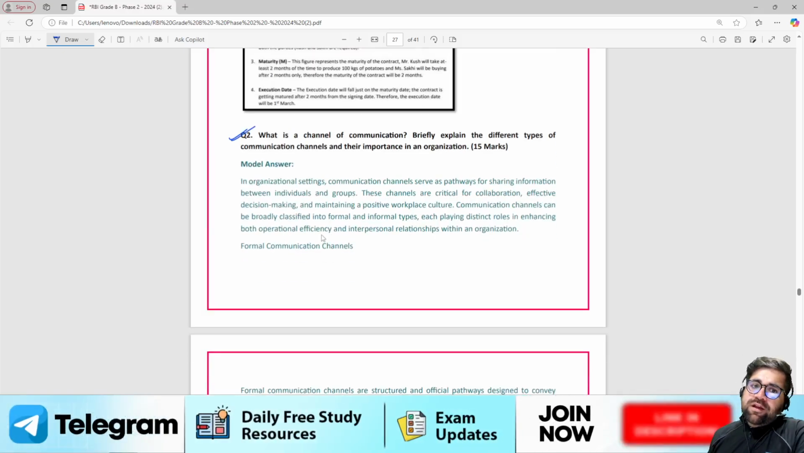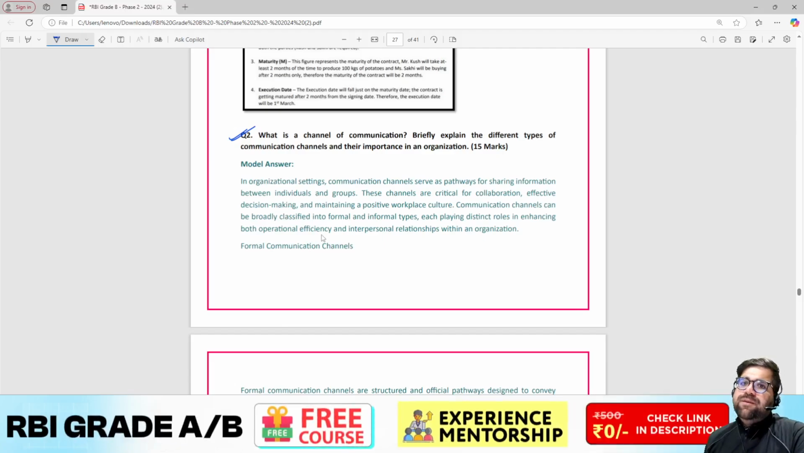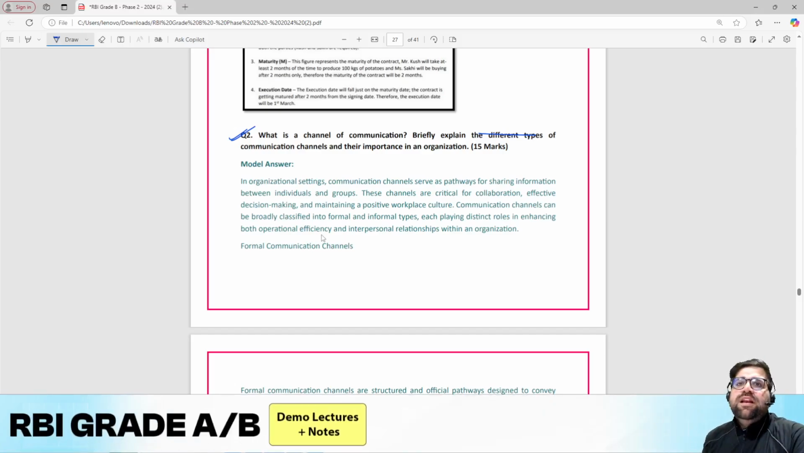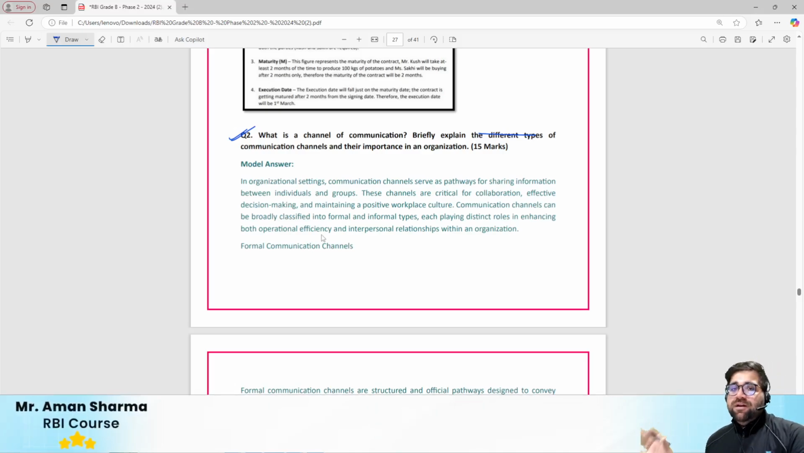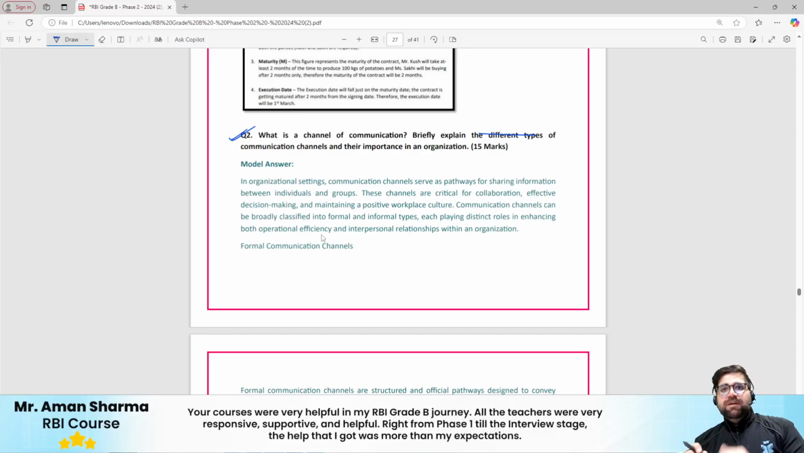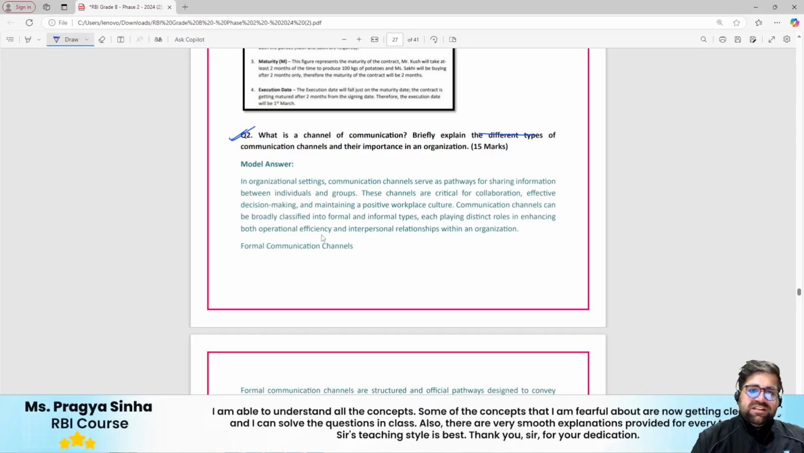Question number 2 in 15 markers. What is the channel of communication? Briefly explain the different types of communication channels and their importance. Now on channels we have done endless discussion: formal, informal, grapevine and whatnot. I hope you know that informal is a superset, grapevine is a part of it, but still there is a difference between these two. If you know them, then please write your answers in the comment box. I will be very happy to see.